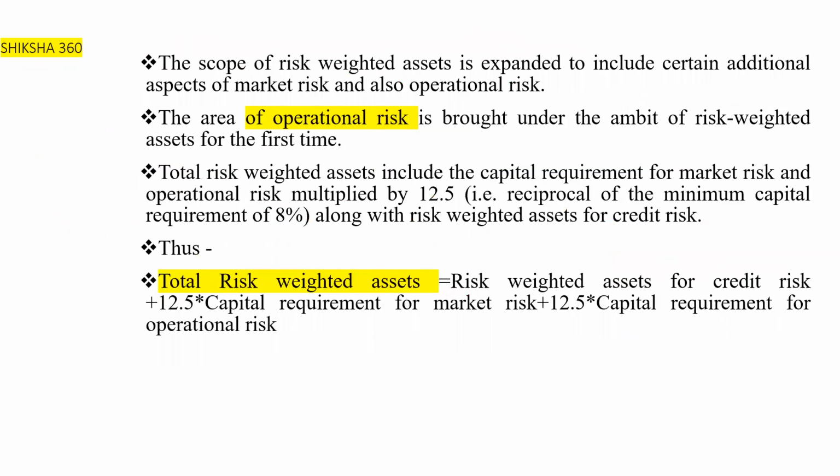Next, the scope of the risk weighted assets is expanded to include certain additional aspects of market risk and operational risk.